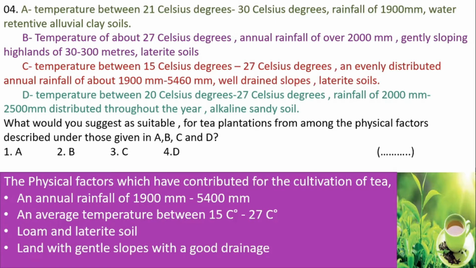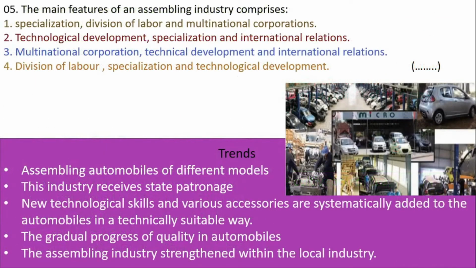Laterite soils. D. Temperature between 20 Celsius degrees to 27 Celsius degrees. Rainfall of 2000 millimeters to 2500 millimeters distributed throughout the year. Alkaline, sandy soil. What would you suggest as suitable for tea plantations from among the physical factors described under those given in A, B, C, and D? Which letter out of A, B, C, D is suitable for the cultivation of tea? The answer is Number 3. Let's move on to the next question.